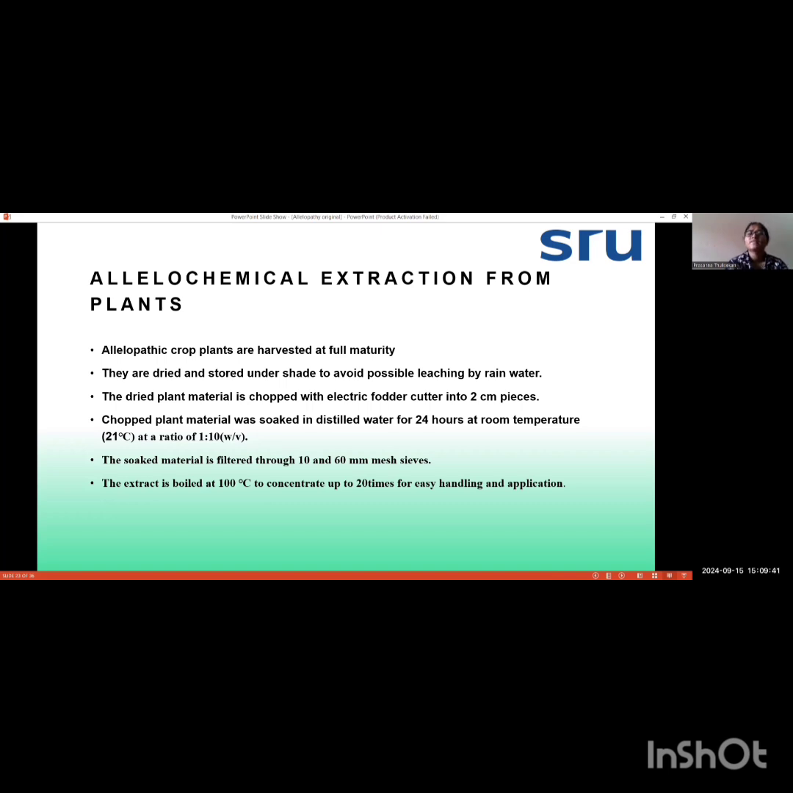The soaked material is filtered through 10 and 60 meshes. With the help of sieves, either 60 or 10, you filter the obtained plant material. That extract should be boiled up to 100 degrees Celsius, and you filter it up to 20 times. It can then be used as a bioherbicide, and it is easy to kill other weeds.